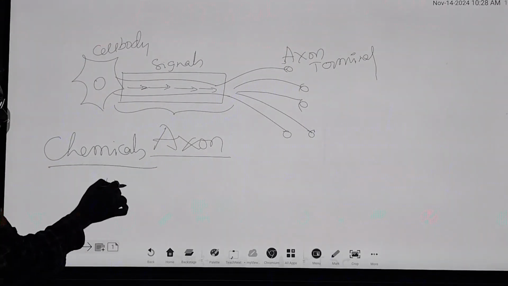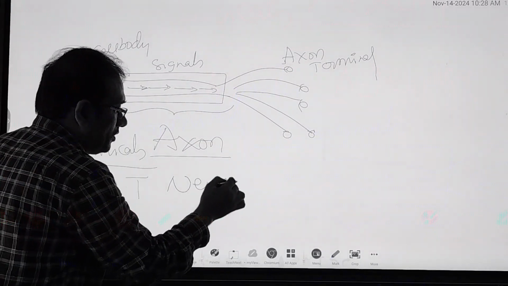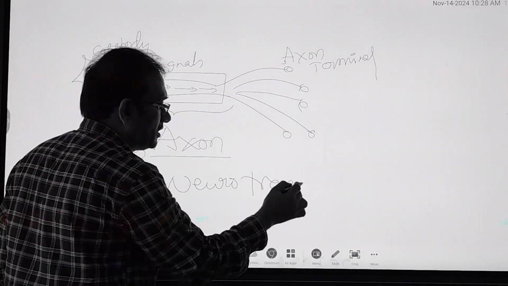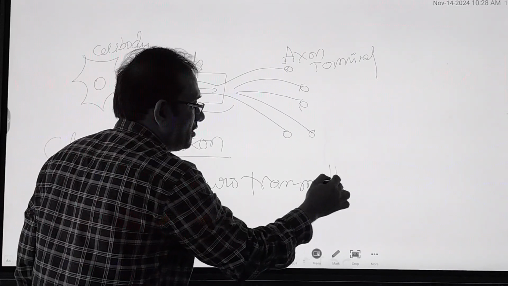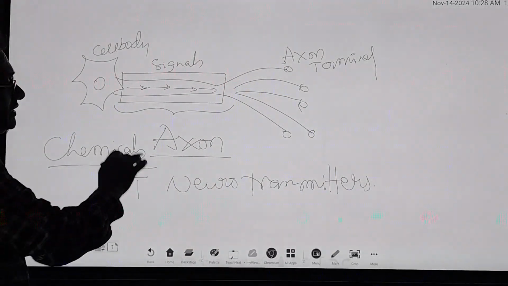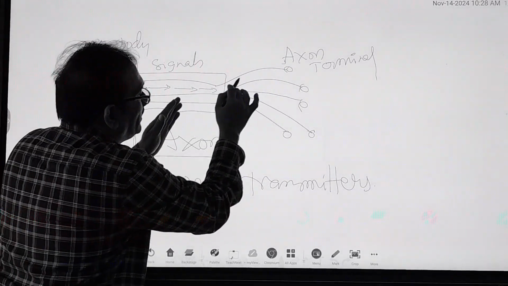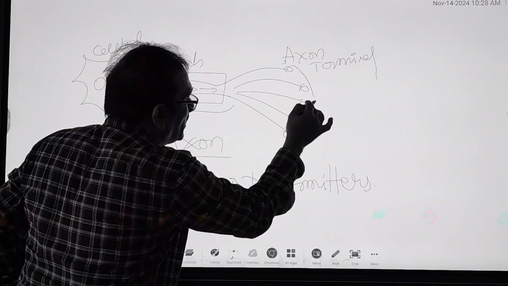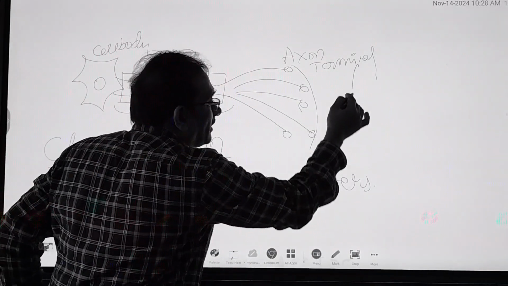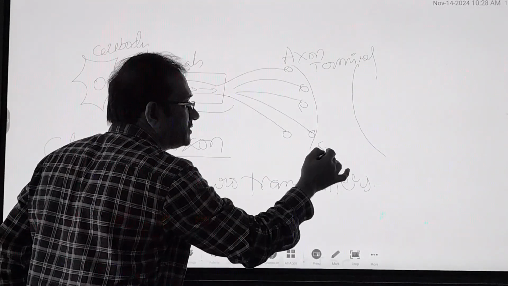Those chemicals are called neurotransmitters. These neurotransmitters run along the length of the axon and enter the axon terminal here, and another axon terminal is present here. The space between them is called the synapse.